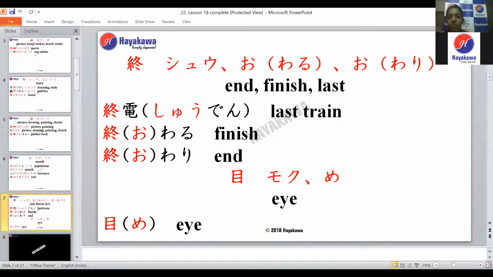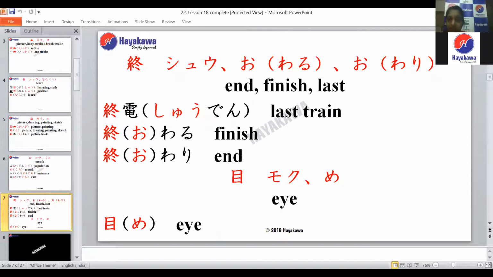The narau kanji is different from the owaru kanji. Even though both kanjis might have the onyomi shuu, the meanings are different, so it depends on the usage. You'll have even more kanjis with the reading shuu, but the kanjis will always be different, so using the kanji you can always find out the meaning of the word.